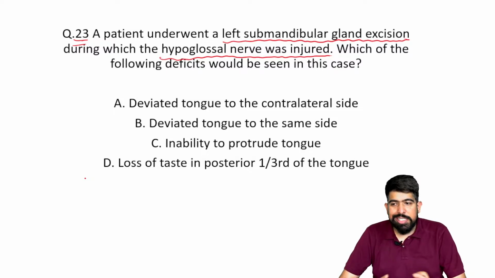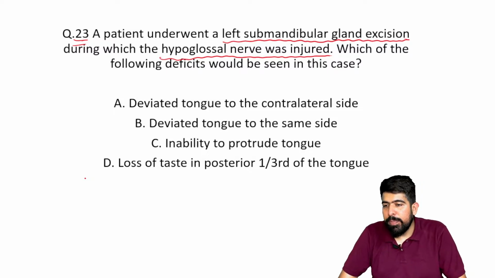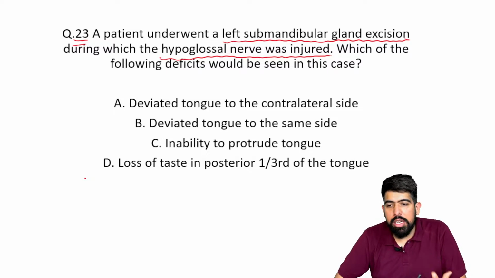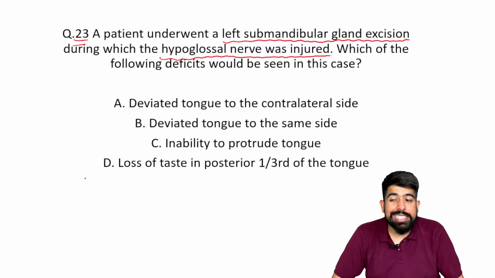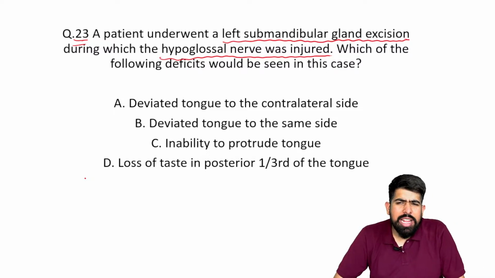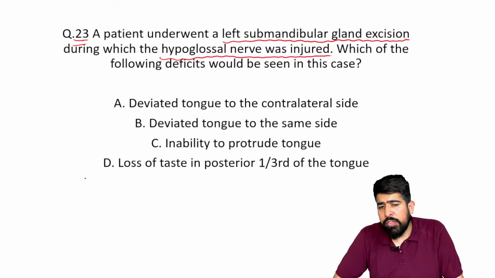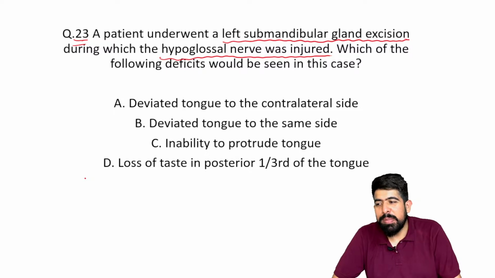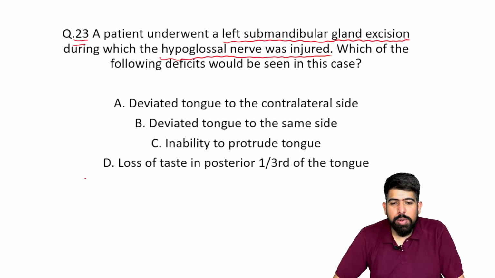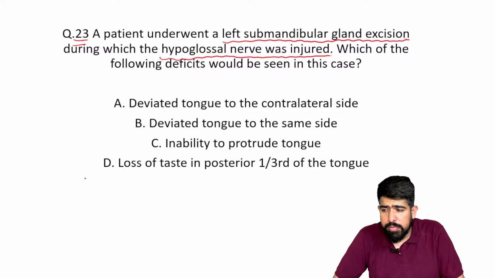If I convert this clinical scenario into a one-liner, the examiner wants to ask: if the hypoglossal nerve is injured, what will be clinically seen? Option A: the tongue deviates to the contralateral side. B: the tongue deviates to the same side.